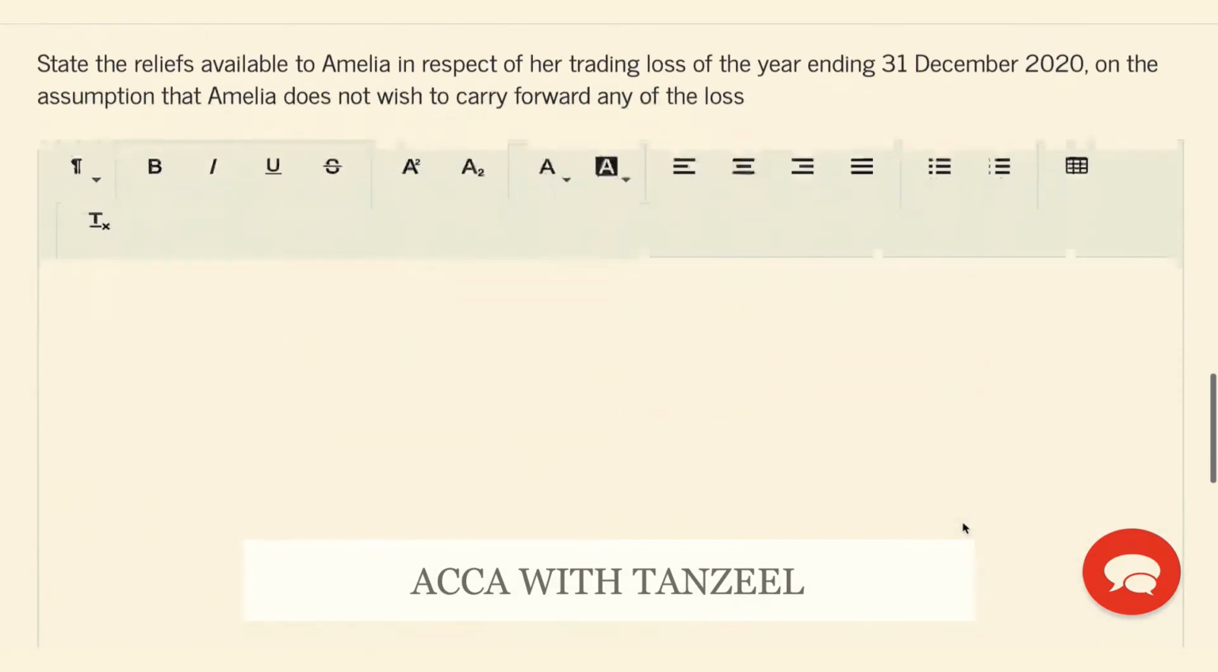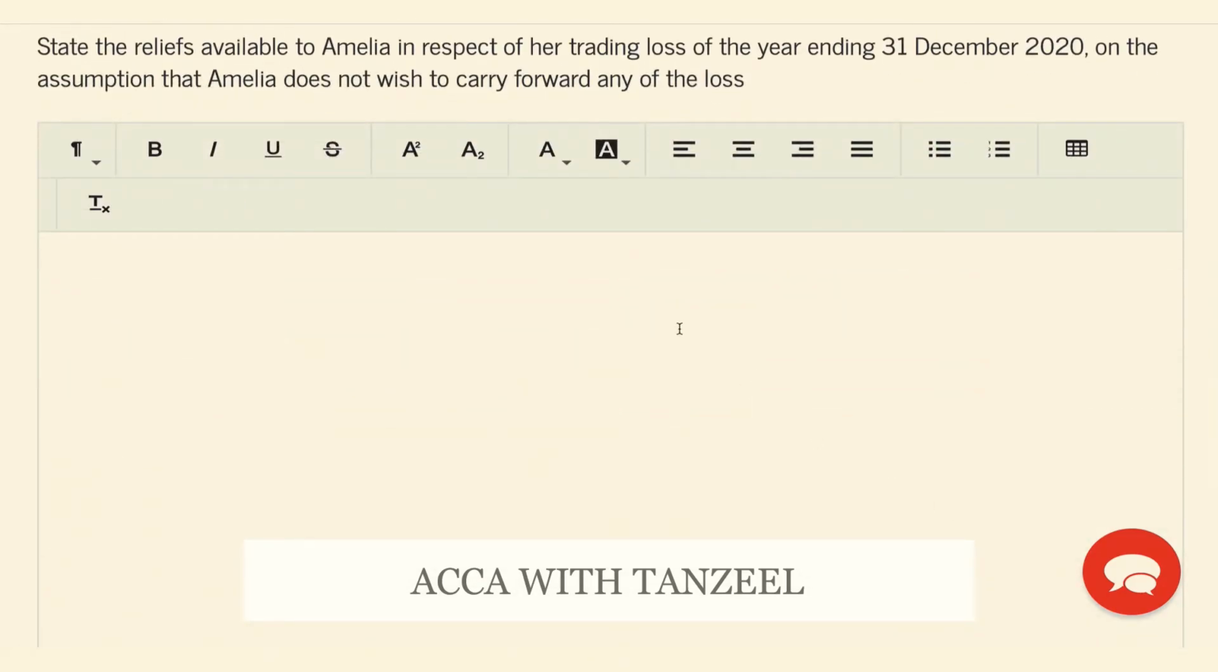Now, what reliefs will be available to her for a trading loss if she does not want to carry it forward? She is an individual with an unincorporated business who has a trading loss and she does not want to carry it forward. Well, the first relief that is available to her is to use it against her total income of the current year, and after she has done that, if she has any capital gains of the current year, she can use it there also.